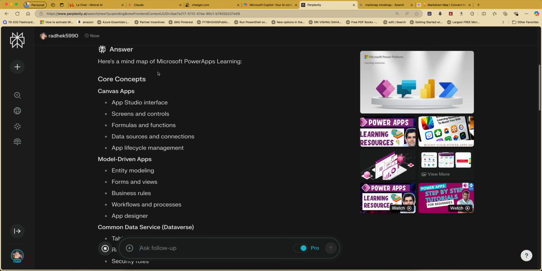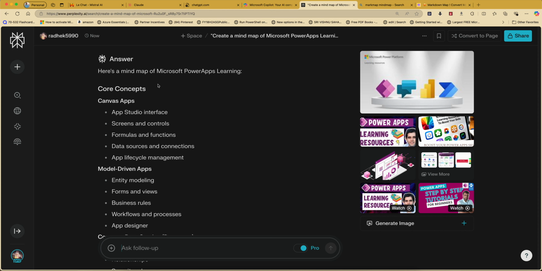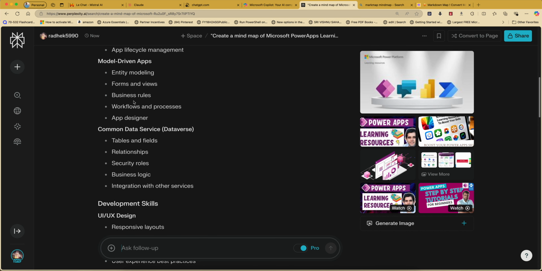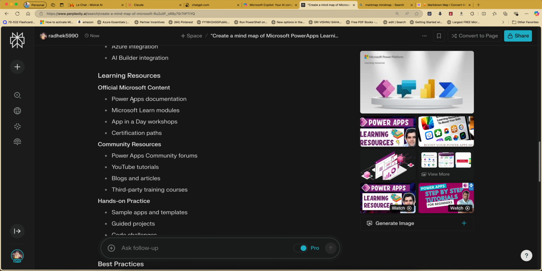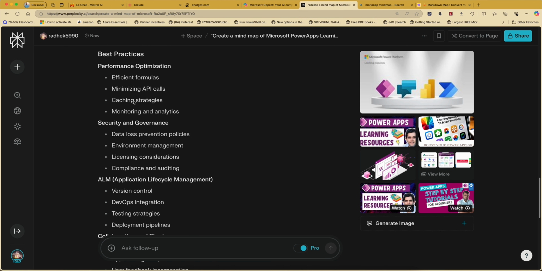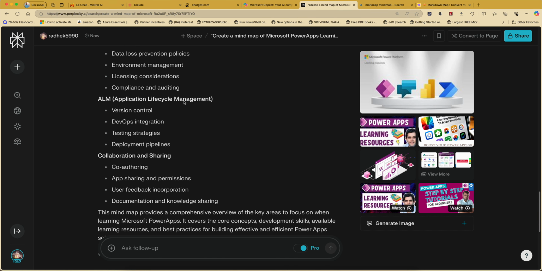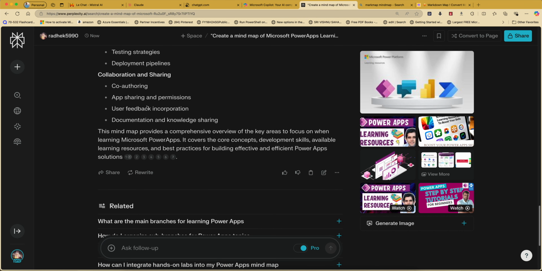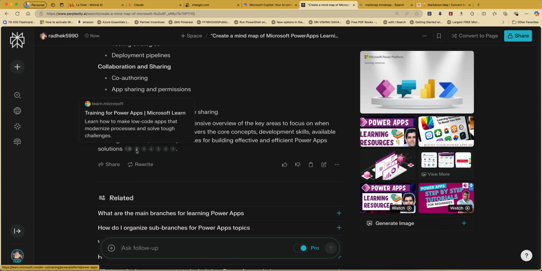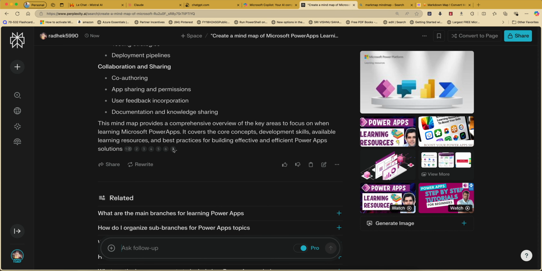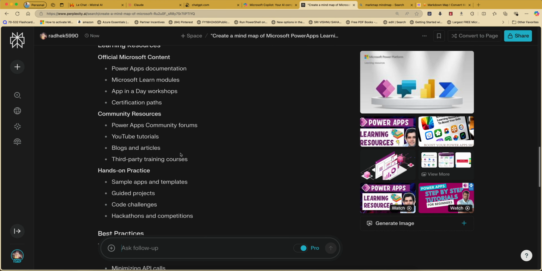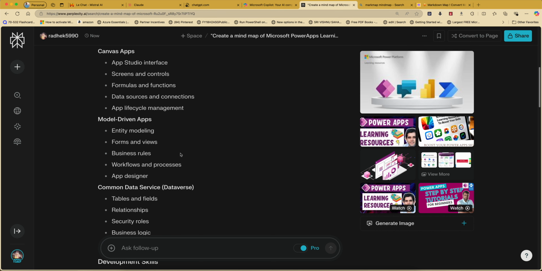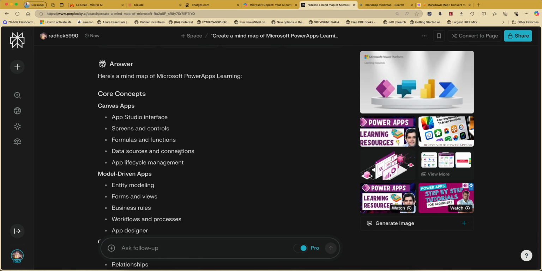See here, here's a mind map of Microsoft Power Apps learning: core concepts, Canvas apps, model-driven apps, common tables, UX, ALM. It gave so many things. There is more clarity in Perplexity, and it is also giving the references from where it got these topics. So if you want reference links, you can use Perplexity.